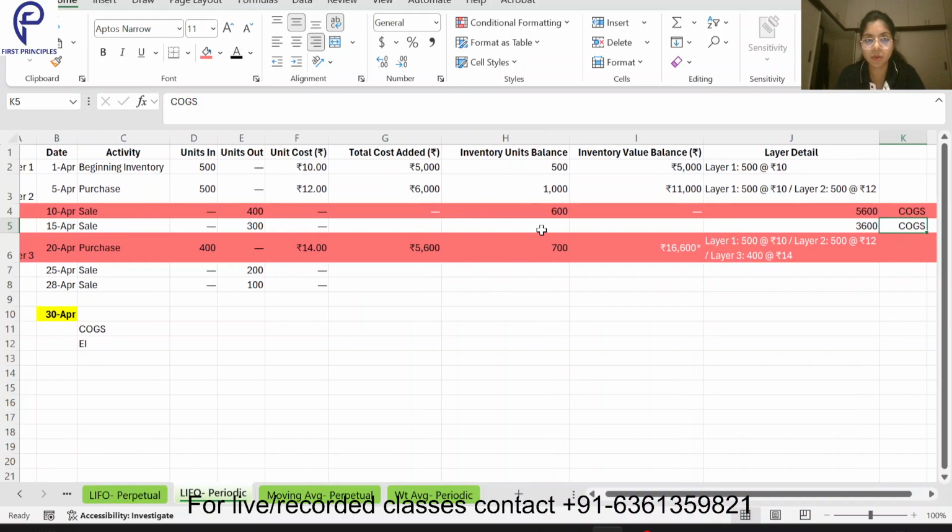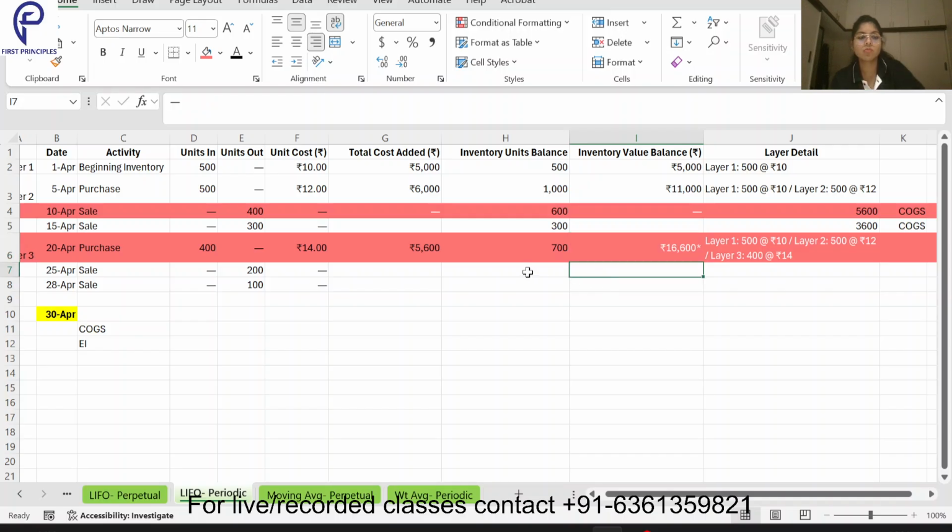Okay, what will be my inventory balance? From 1000, from 600, this 300 is gone, so 300 is the remaining. See, inventory balance will be calculated this way from before the date, but the value we are calculating using the one which we have bought later on. So that means this is already gone.